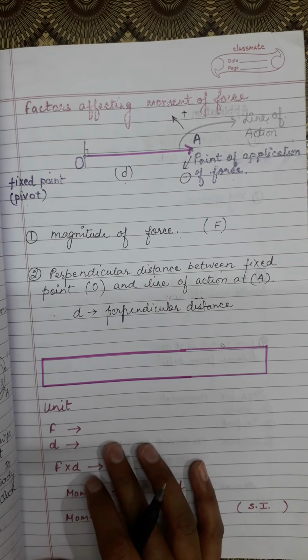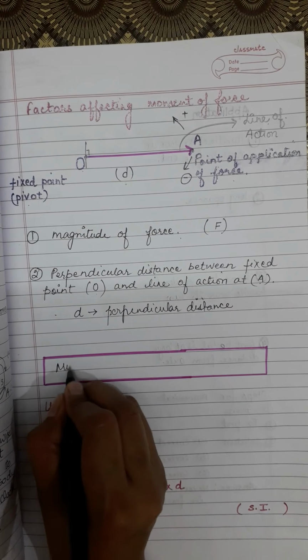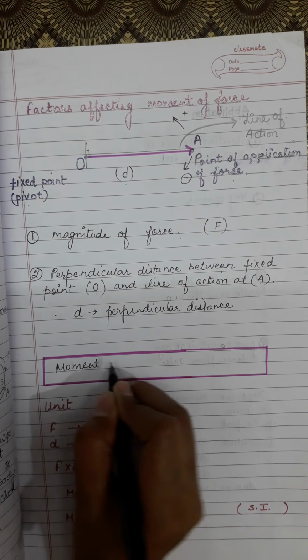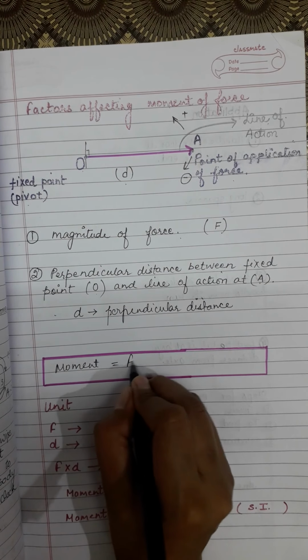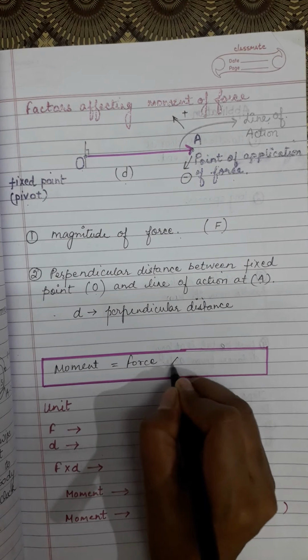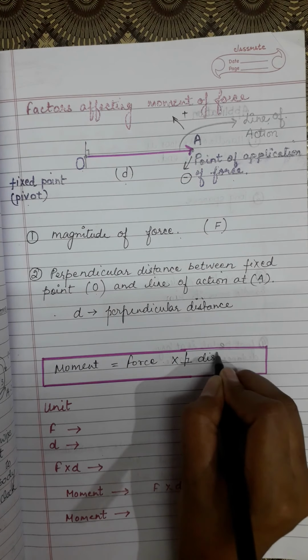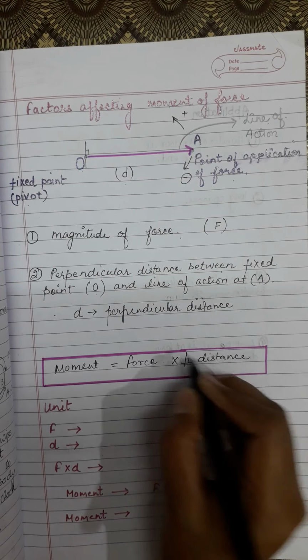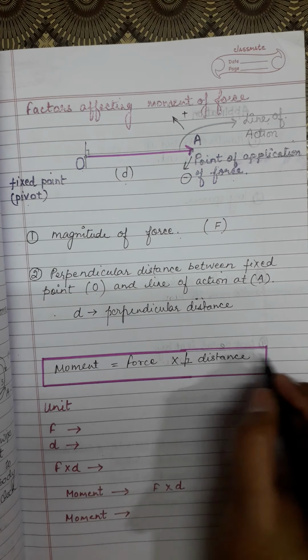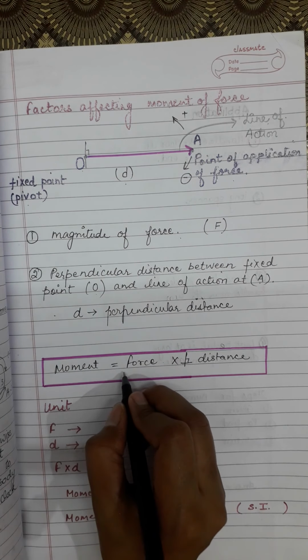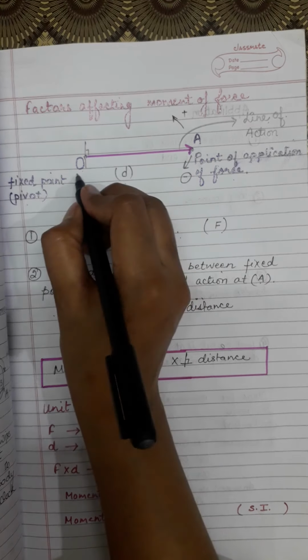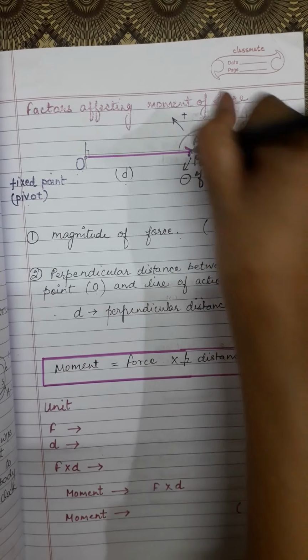Now we will write the formula. The formula will be according to the given conditions. Moment is equal to force multiplied by perpendicular distance. So this is the perpendicular distance between the fixed point O and the point of application.